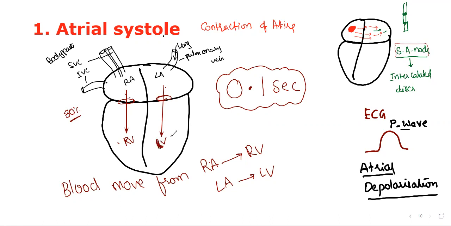That's it. Is it clear? On the full screen of atrial systole, see all the issues at a glance. Time taken is 0.1 second. How was it generated? When an electrical impulse is generated in the SA node, it happened. How is it recorded on the ECG? In the form of the P wave. What is it called? Atrial depolarization. Systole, in this case, we have to understand as depolarization. What is the result? Blood from right atria to right ventricle and blood from left atria to left ventricle.